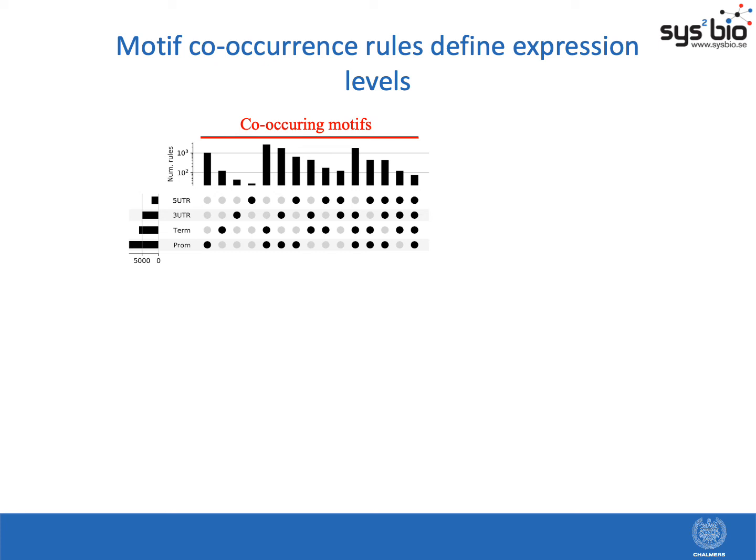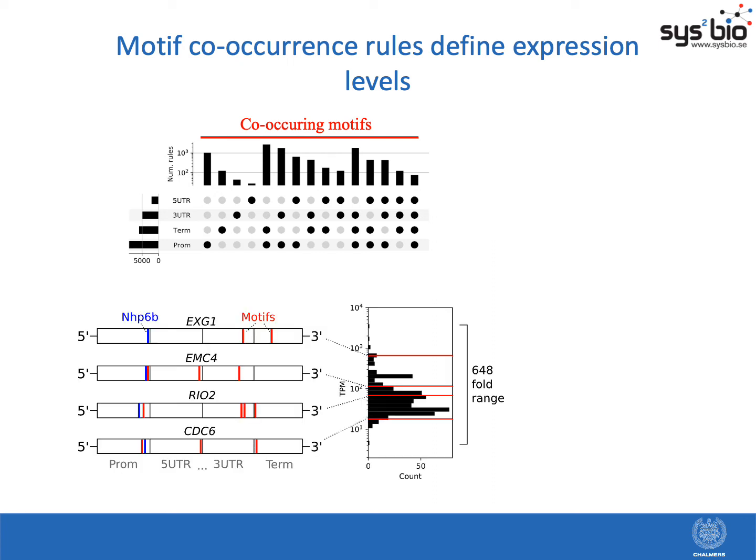And we actually uncovered an over 8-fold larger amount of motif co-occurrence across the regions than in any single region alone. So if we look at an example of 4 genes that carry a common motif in their promoters, a transcription factor binding site marked blue here, they also carry motifs in their other regions, marked red, which repurpose this motif to define a wide range of different expression levels.